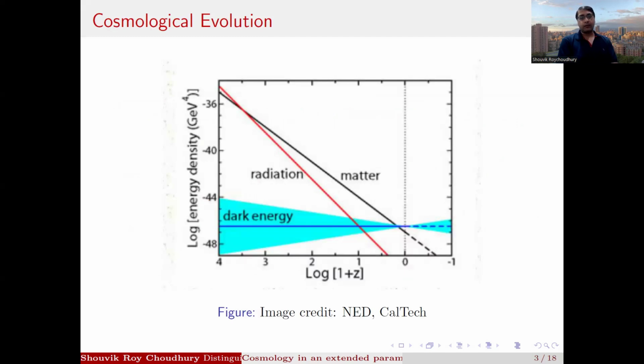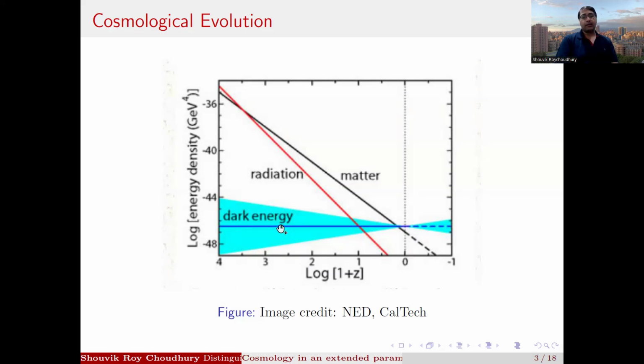In our cosmic evolution, we have radiation, matter, and dark energy, and radiation is composed of neutrinos and photons in the early universe, and matter is constituted by cold dark matter and baryons. Whereas in the late universe, neutrinos contribute to the matter density when they become non-relativistic. Now, in the early universe, we had a radiation-dominated era, but radiation energy density falls off at a faster rate than the matter density, and we had matter-radiation equality at a redshift of around 3,400, and then the matter-dominated era started, and currently we have a dark energy-dominated era close to the present universe.